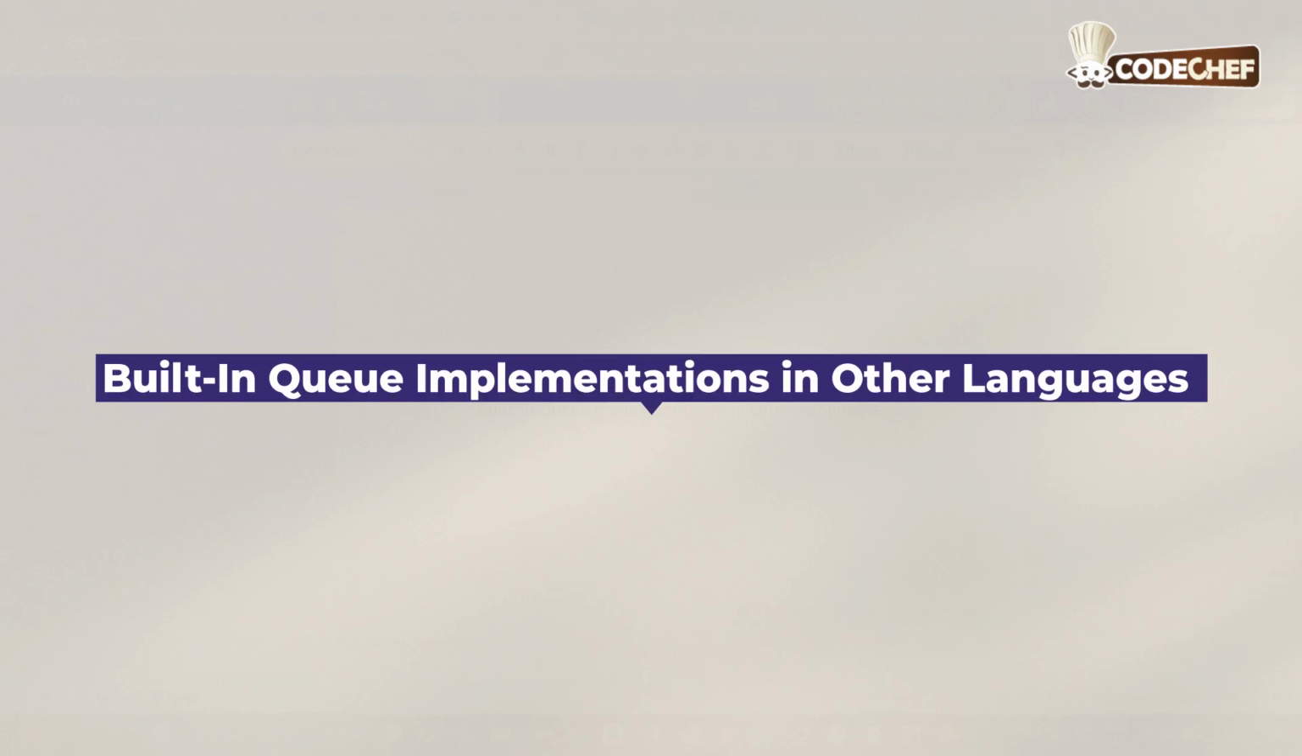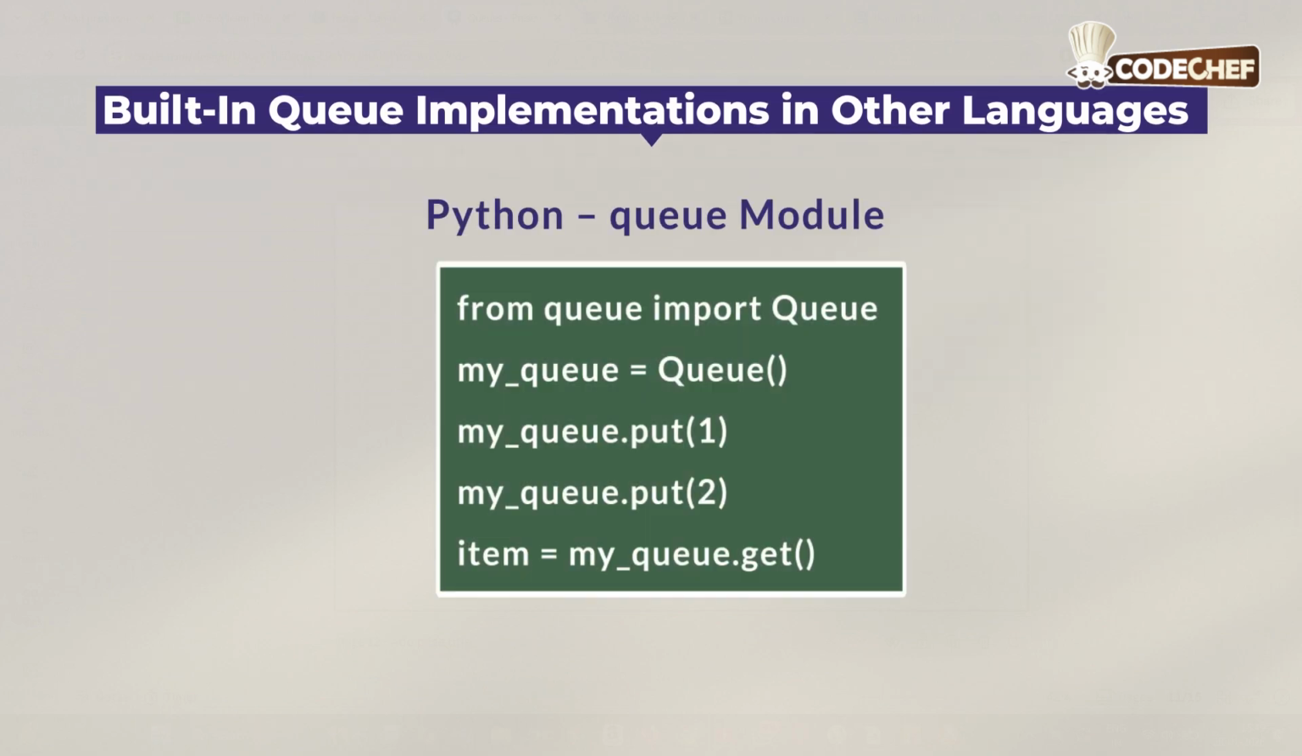Built-in queue implementations in other languages. In Python, we have the queue module. It imports Python's built-in queue class. This class already handles enqueue and dequeue internally. So myQueue equals queue here creates an empty queue object, and then myQueue.put(1) and myQueue.put(2). Put is used to enqueue elements into the queue. Elements are added in FIFO order. And then item equals myQueue.get(). Here get dequeues the front element from the queue, and value 1 is removed and stored in item.